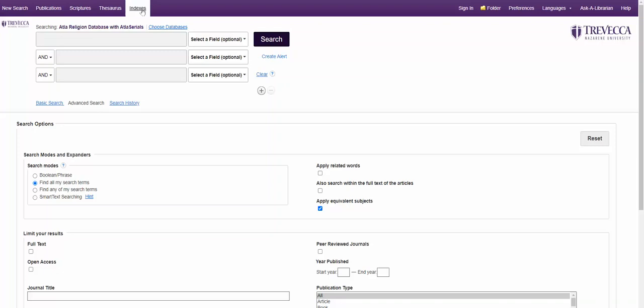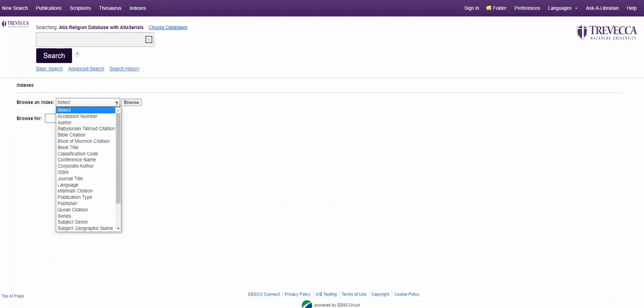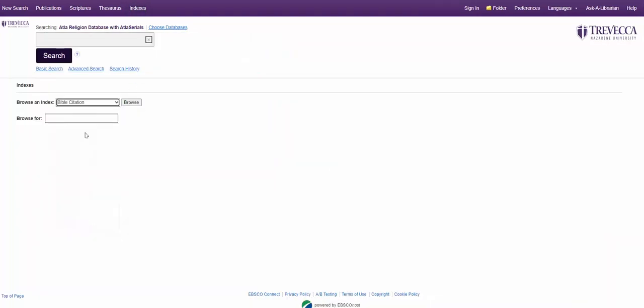So click Indexes, and we are going to click that down arrow to search Bible citation. And instead of putting in 2 Kings, like 2 Kings, the database puts these in alphabetical order. So it's going to start with Kings, and then we're going to put in the number 2.